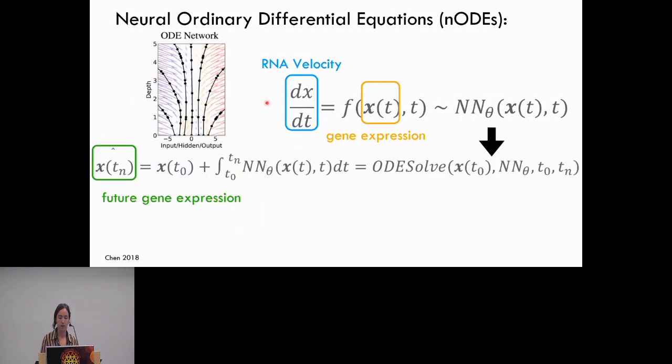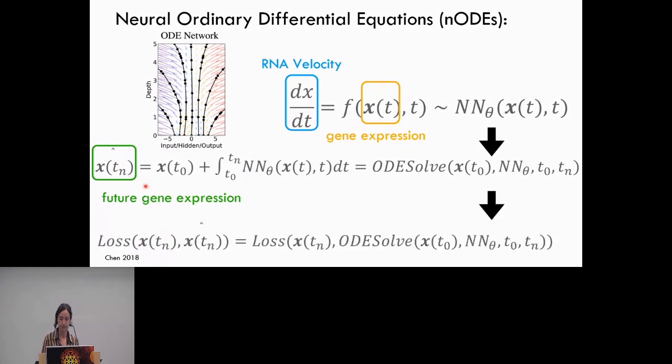And then by feeding this estimated RNA velocity into our ODE solver, this acts in the same manner as integrating over our function f that we've learned from some initial time point to a future time point. And we can add this to our starting time point in a continuous manner, and then we'll be able to predict future gene expression at some time point n. And then by minimizing the loss between the actual gene expression and the predicted gene expression at this future time point n, we can train our model.